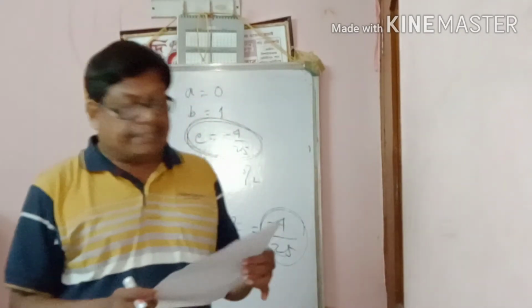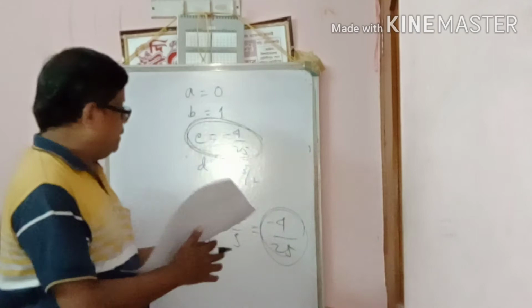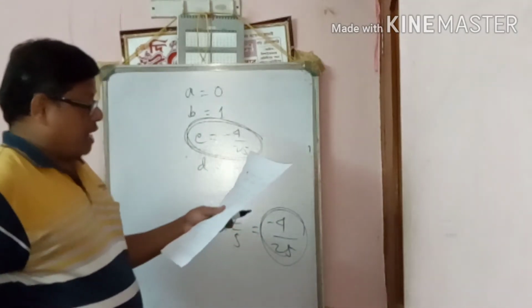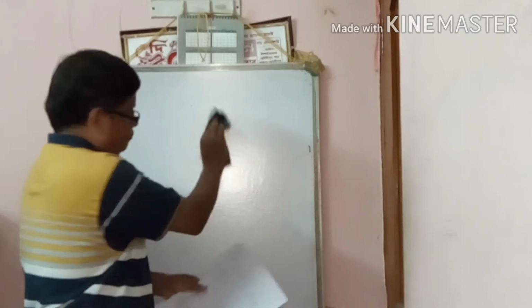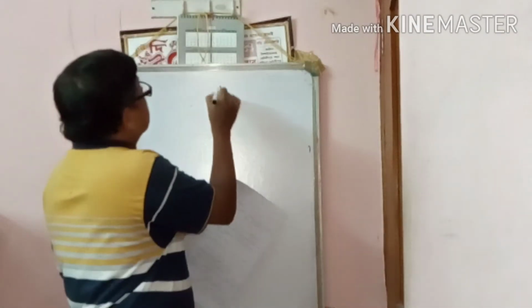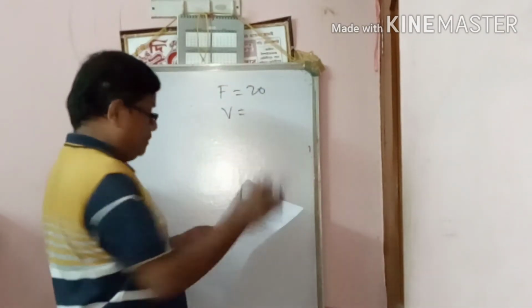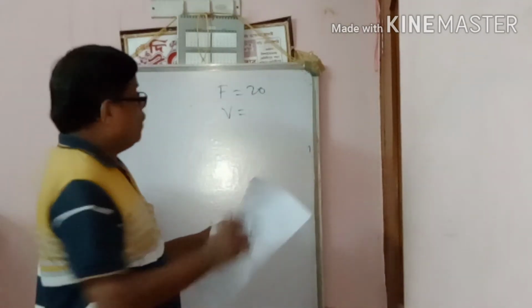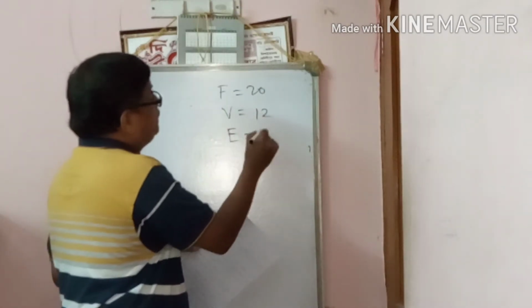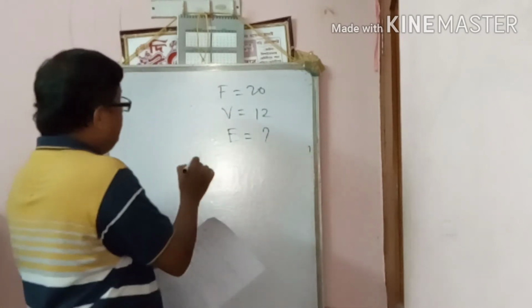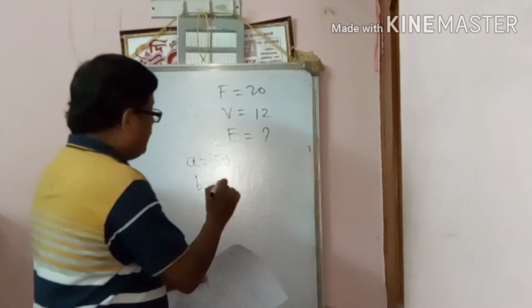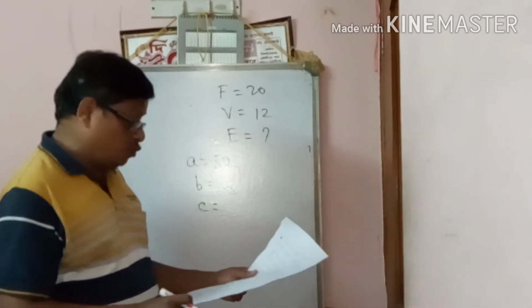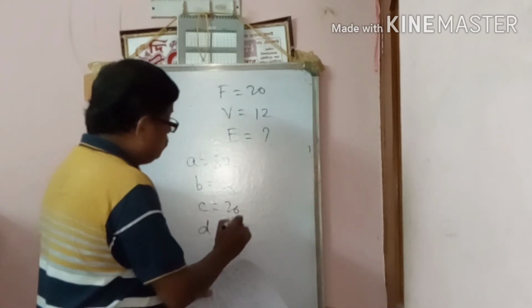Now, in a polyhedron, faces F is given 20, V is given, vertices, that is 12. Find the value of E. Options: A equal to 30, B equal to 25, C equal to 20, D none of these.